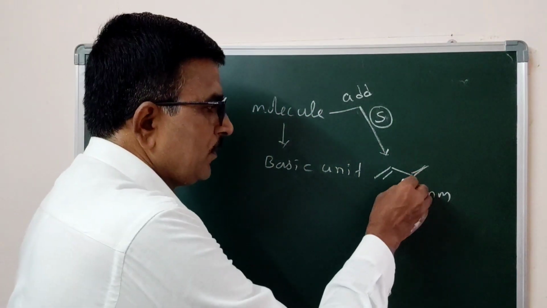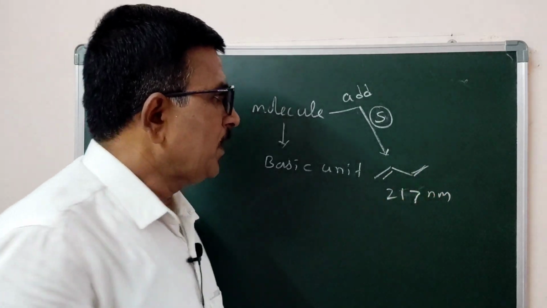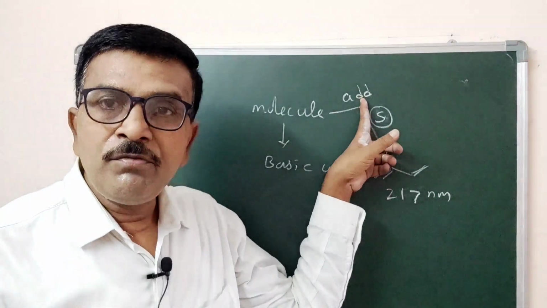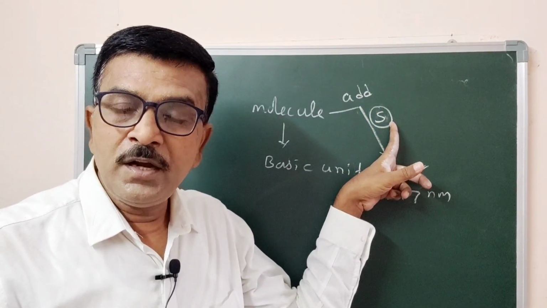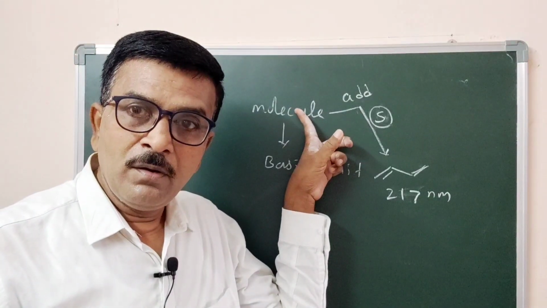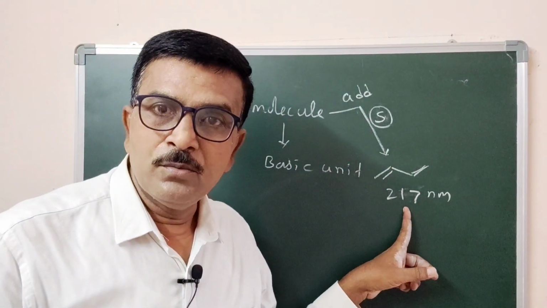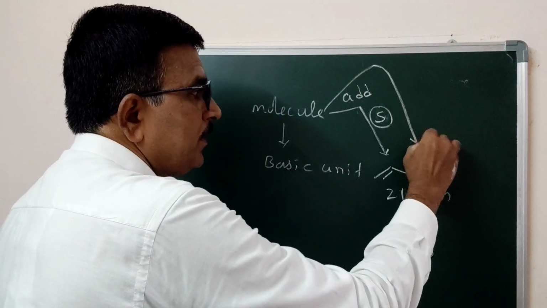Addition to what? To the basic value. Addition of the effect of substituents, type of substituent, number of substituents present in our molecule, to the basic value,